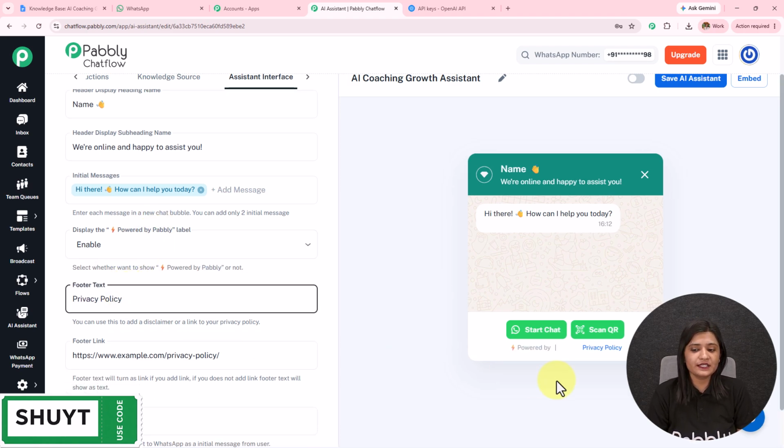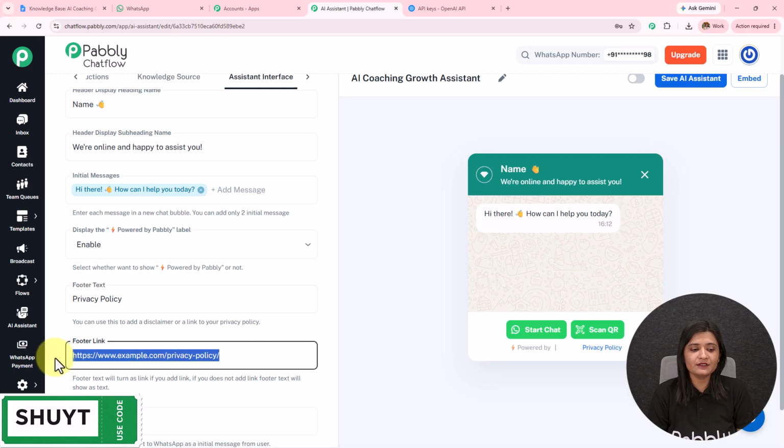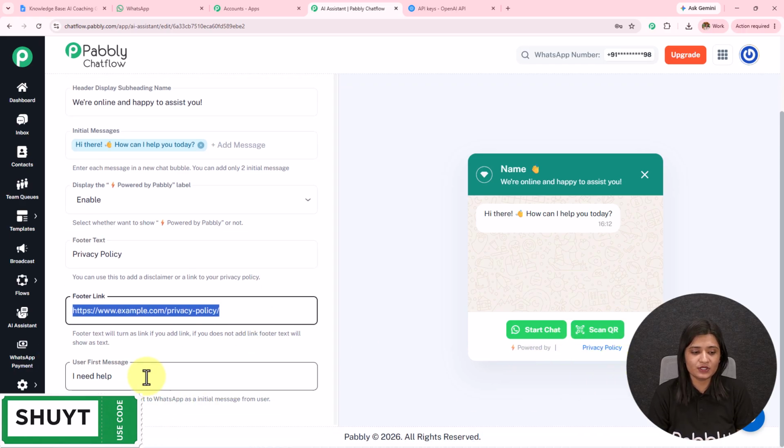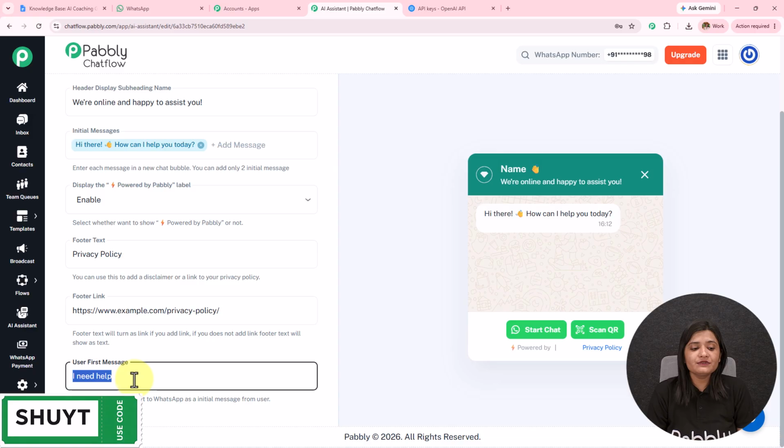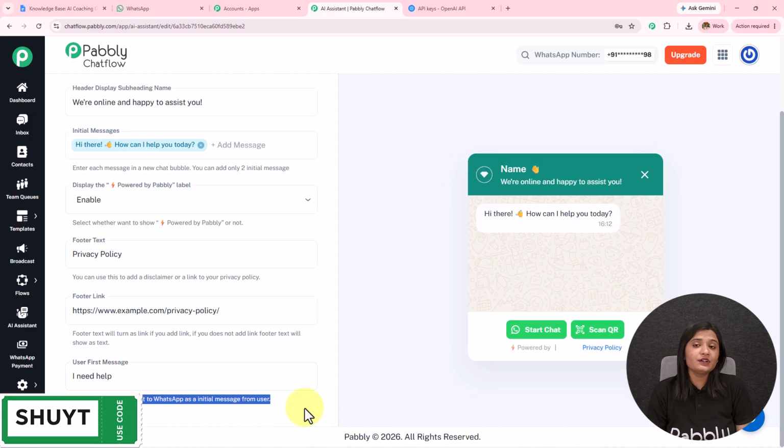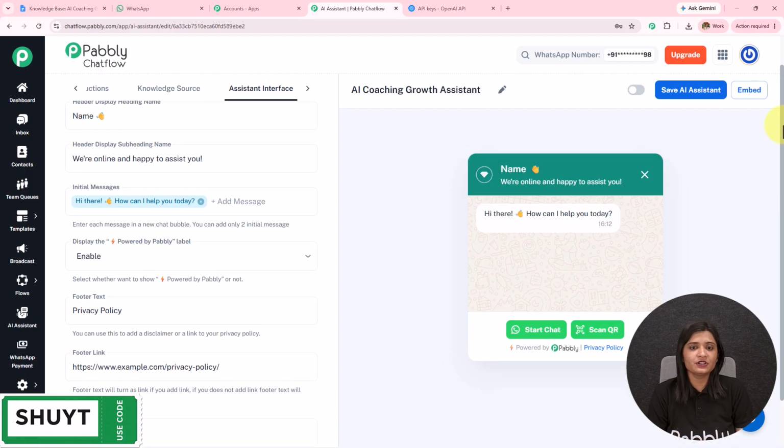Then we have this footer text where I have added privacy policy, and in the footer link I have added link to privacy policy. I have this user first message where I have entered I need help. Now it is not necessary that whenever the user sends this I need help, only then the AI agent is going to respond. It is going to respond based on any message.